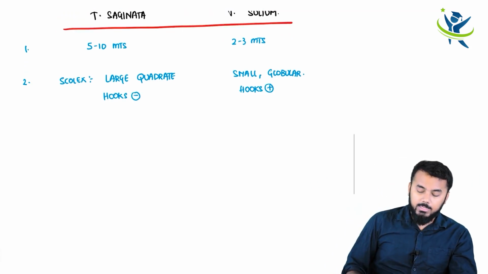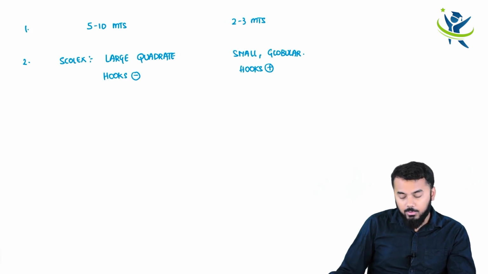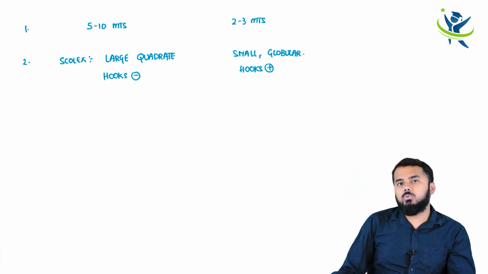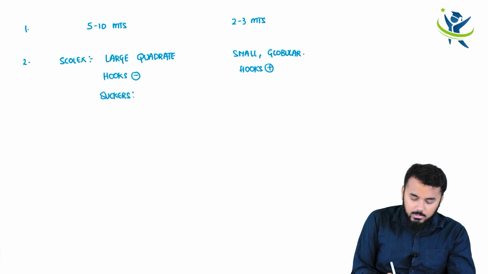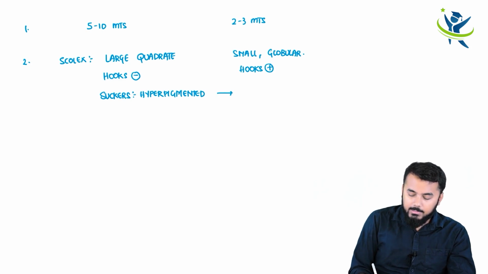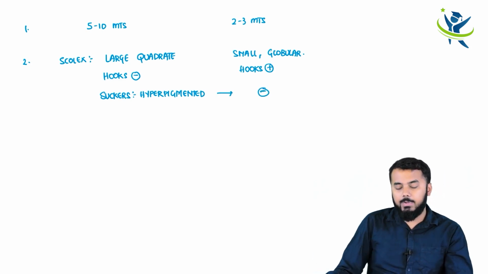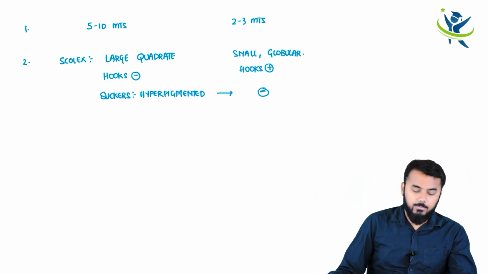And the second important thing is regarding the pigmentation I told you. So the suckers are pigmented in saginata or solium? Obviously in saginata the suckers are hyperpigmented, whereas here they are not hyperpigmented, they are hypopigmented.